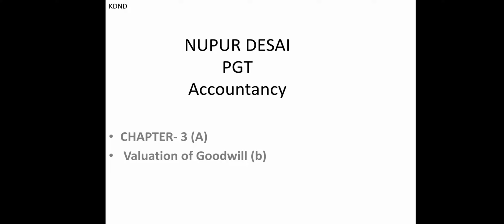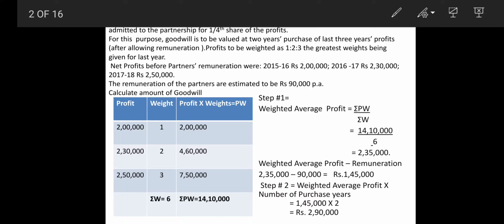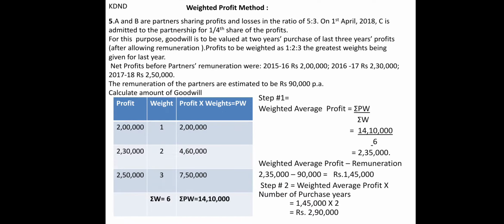Greetings to all. Now we are going to understand about the valuation of goodwill, different sums. In this sum, they had asked about the weighted average method. Under this sum, A and B are the partners. They are sharing profit and losses in the ratio of 5:3.